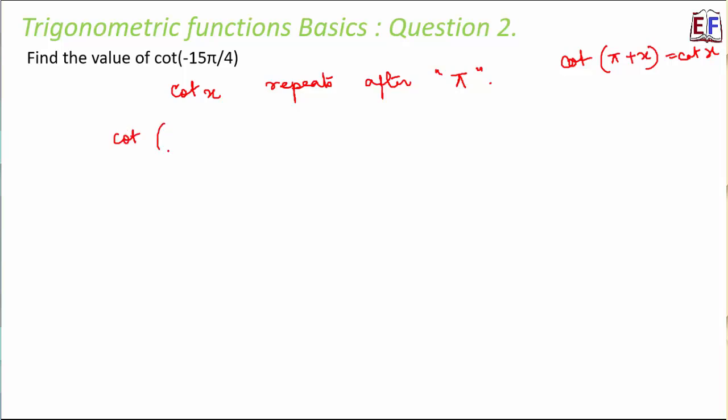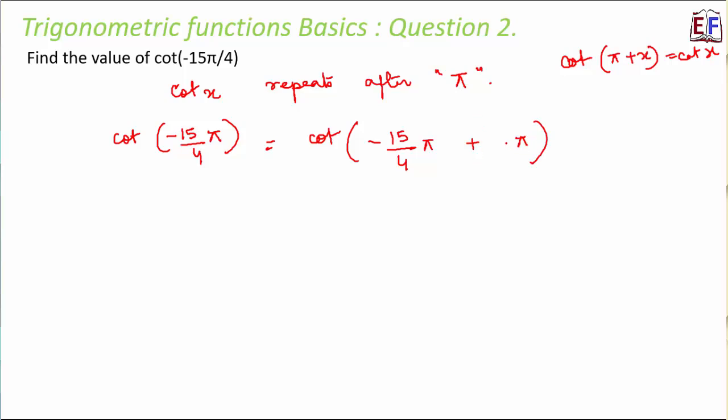This is something that we have learned some time back. So we have to find out how we can write minus 15 by 4 pi in the form of minus 15 by 4 pi plus n pi. Because cot of pi plus x is equal to cot x, cot of 2 pi plus x is equal to cot x, cot of 3 pi plus x is equal to cot x, because after every pi interval, the value of cot theta is going to be the same. So let us see how we can write this in that form. Now how do we decide that? We have minus 15 by 4 pi and we want to add some n pi to it.